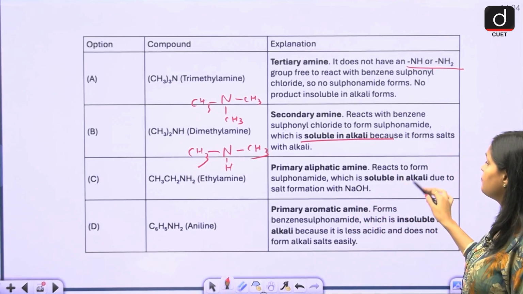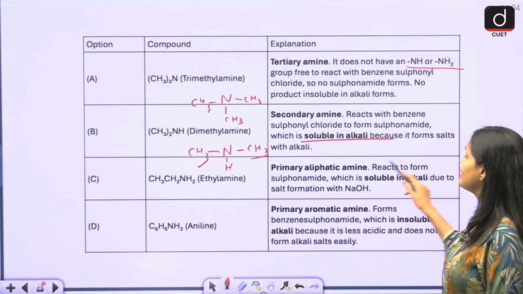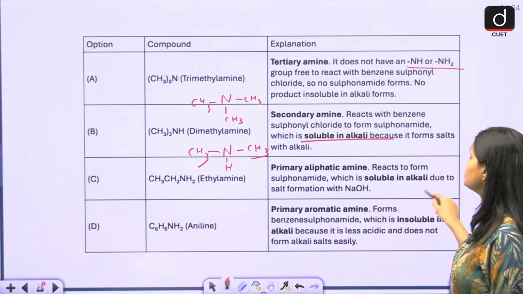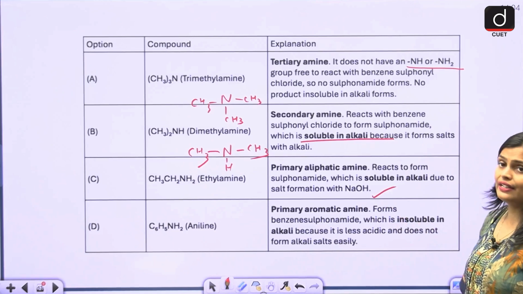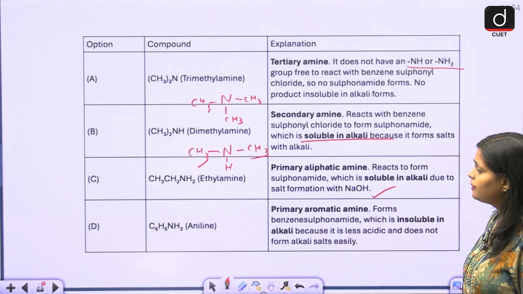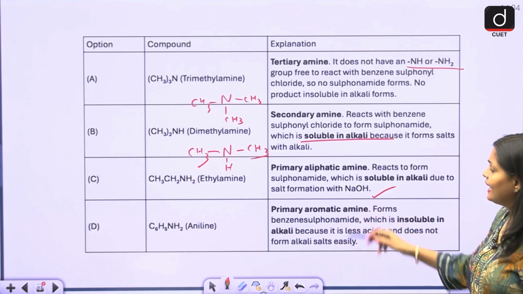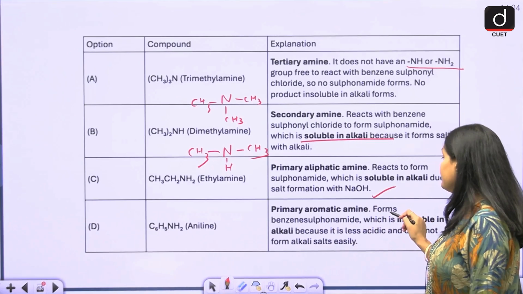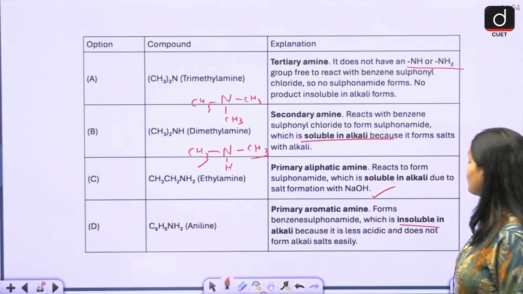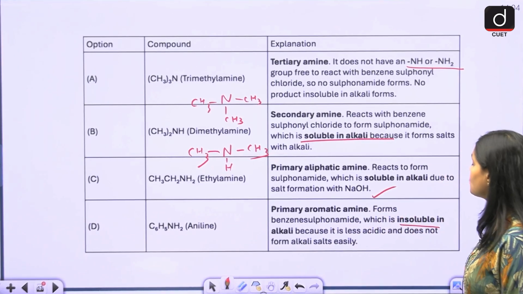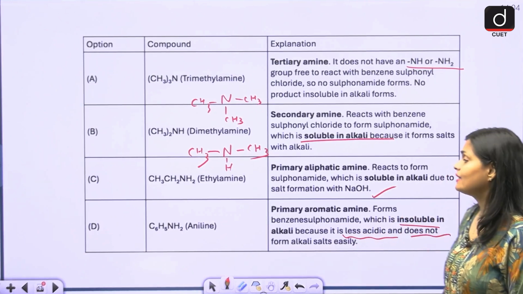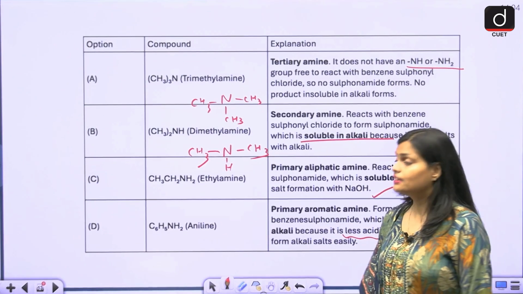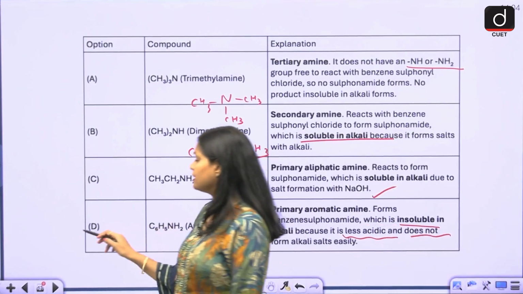Ethylamine, a primary aliphatic amine, reacts to form a sulfonamide, which is again soluble due to salt formation at the NH. So again it is soluble only. In case of aniline, it forms benzene sulfonamide, which is insoluble because it is less acidic and does not form an alkali salt easily. That's why this will be the correct answer.